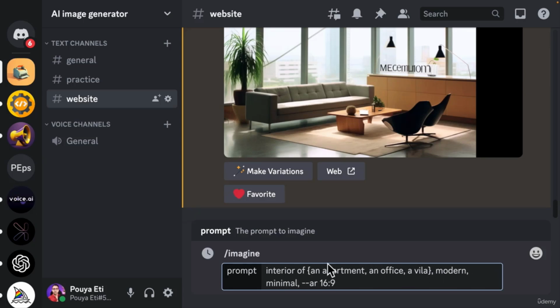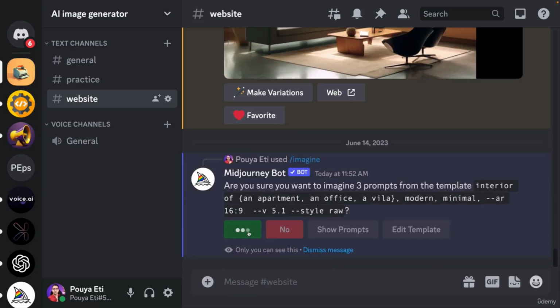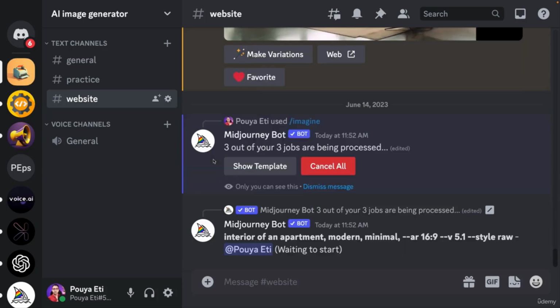So we are gonna have 3 images, and then I wrote down modern, minimal, with the aspect ratio of Full HD 16:9. So let's press enter and then verify it. And let's wait for the images to get ready.